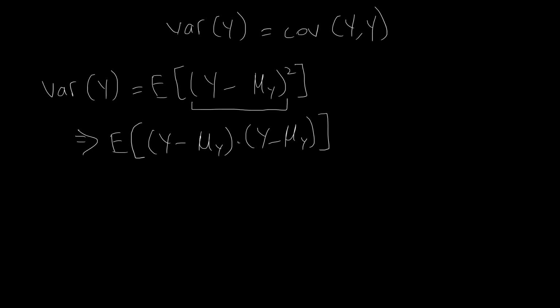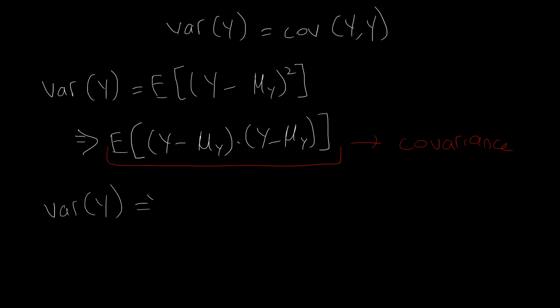Okay, now notice that this entire expression that we've just obtained is simply the covariance of y with itself. Therefore, we have proven that the variance of y is nothing but the covariance of y with itself, because this expression right here is the definition of covariance, hence proven.